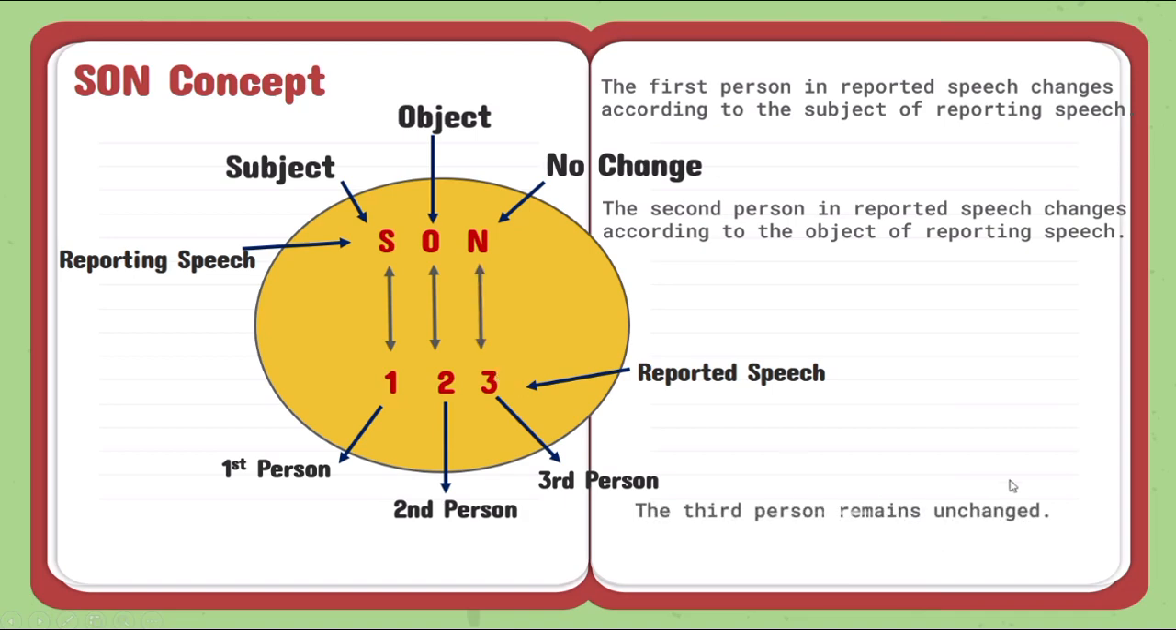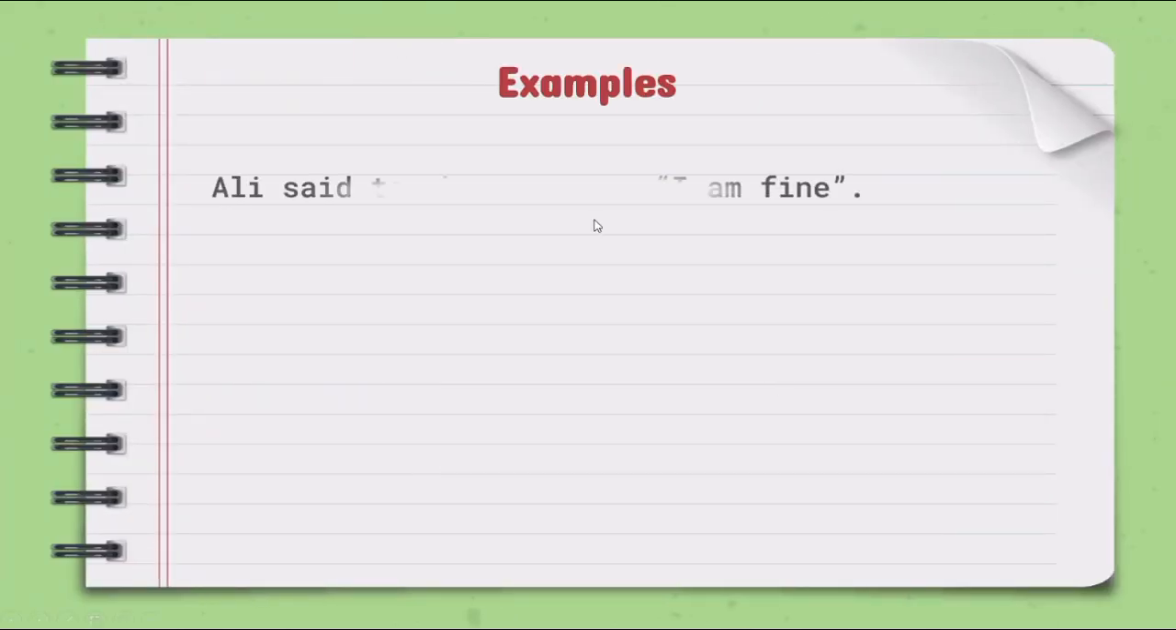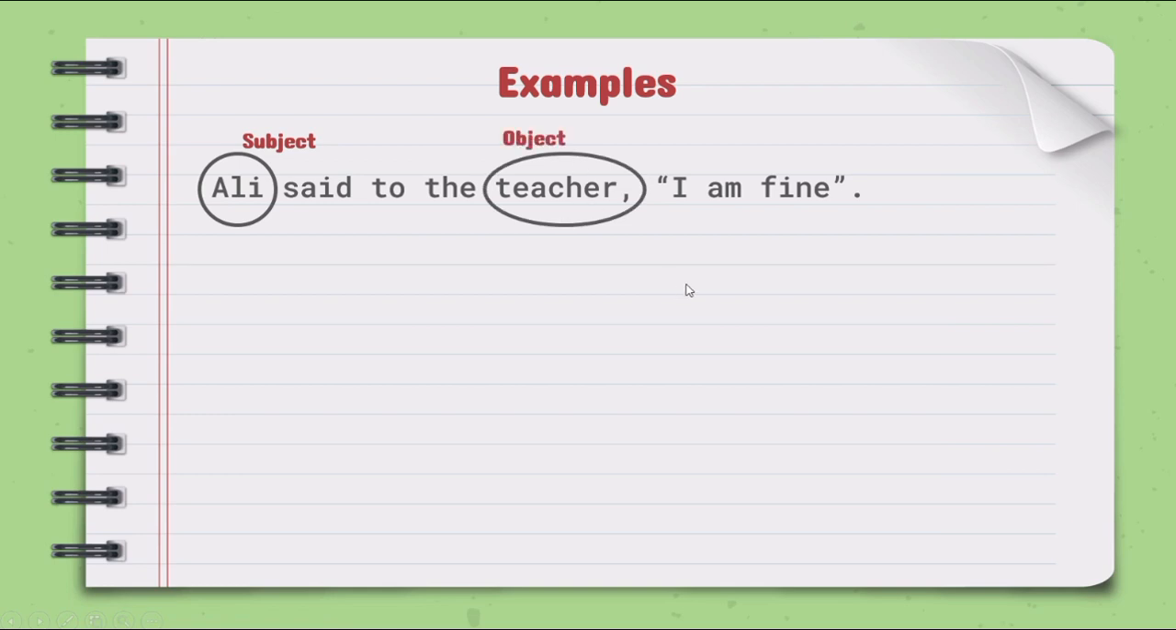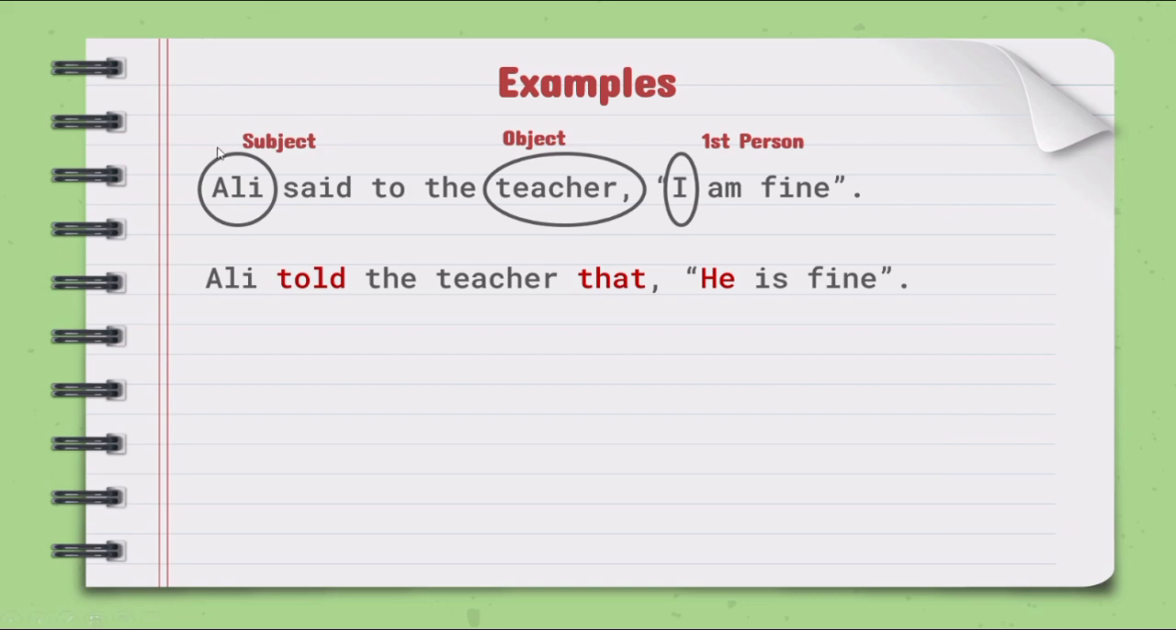Let's take an example. Ollie said to the teacher, "I am fine." Here Ollie is the subject, the teacher is the object, and in the reported clause, I is the first person. So according to the SUN rule, the first person in reported speech changes according to the subject, so in the indirect speech, I will be changed according to the subject of the reporting clause, which is Ollie, so the sentence will become: Ollie told the teacher that he is fine. The important thing to notice here is the first person I got replaced by he.